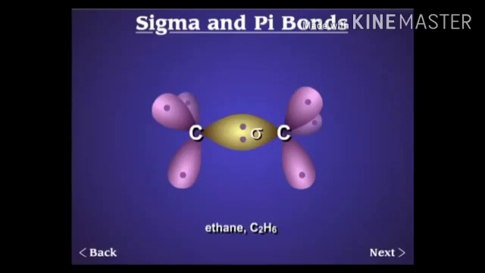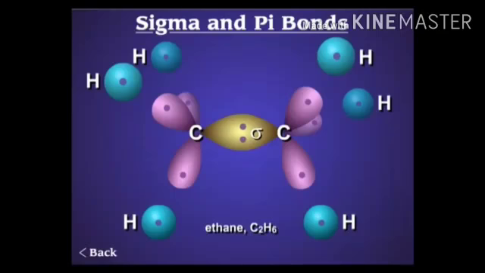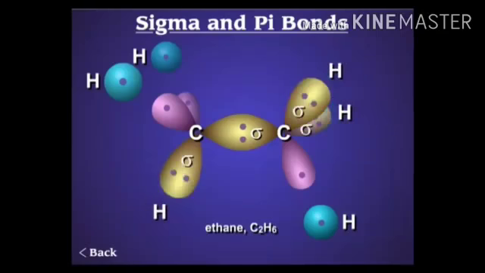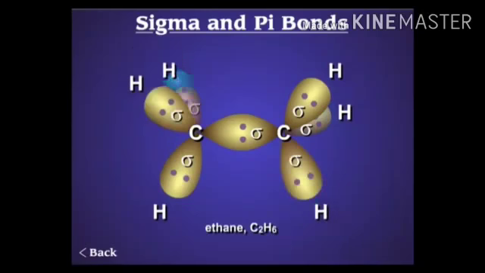Here each carbon is joined with the other carbon by sigma bonding. Hence, sigma bond is formed by end-to-end overlapping. Here two types of atomic orbitals are there, the s orbital of the hydrogen atom and the p orbitals of the carbon atom.